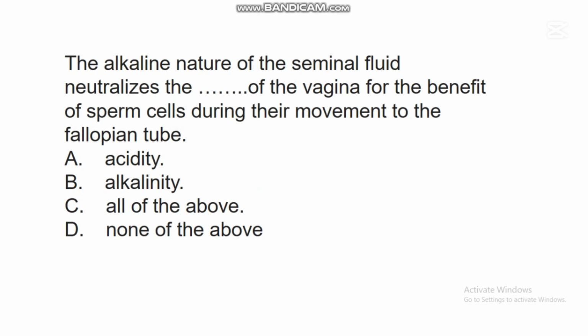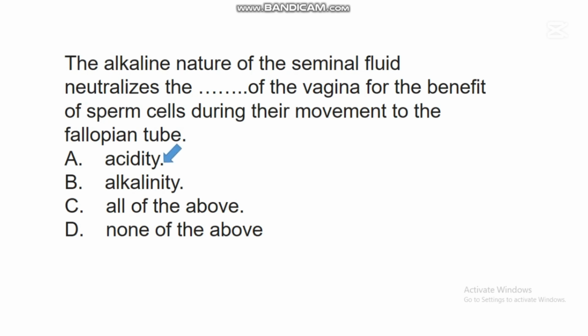The next question says, the alkaline nature of the seminal fluid neutralizes the dash of the vagina for the benefit of sperm cells during their movement to the fallopian tube. A. Acidity, B. Alkalinity, C. All of the above, D. None of the above. In this question, the correct answer is A.